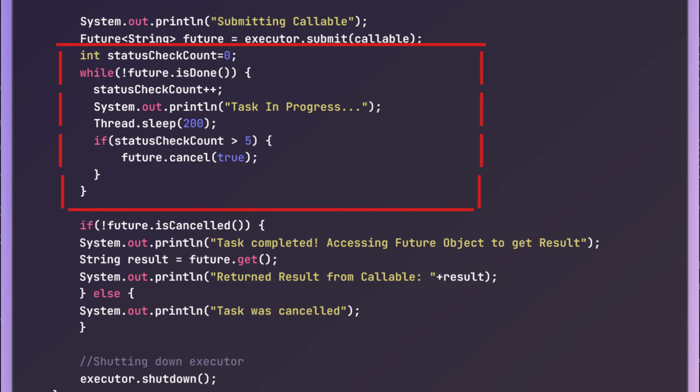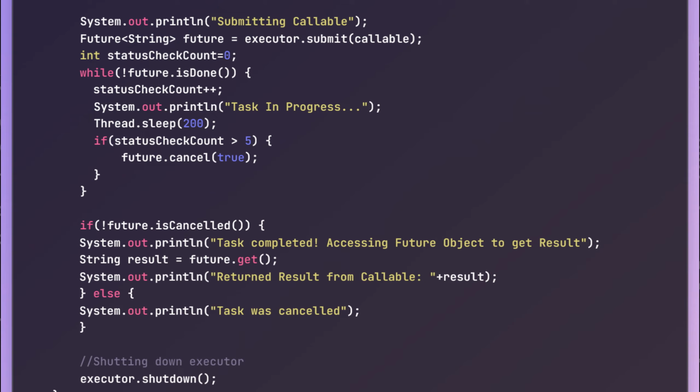And after that, we are checking if the status check count is greater than 5. That means we have checked the status after every 200 milliseconds more than 5 times. Then we are using future.cancel. This will actually submit the task for cancellation. In the meantime, in the main thread itself, we are doing some other processing as well. Now, in the end, we want to see if the task was cancelled or it was completed successfully.